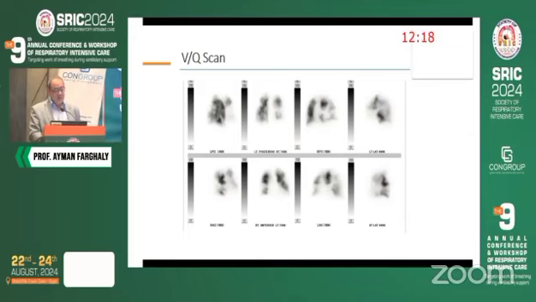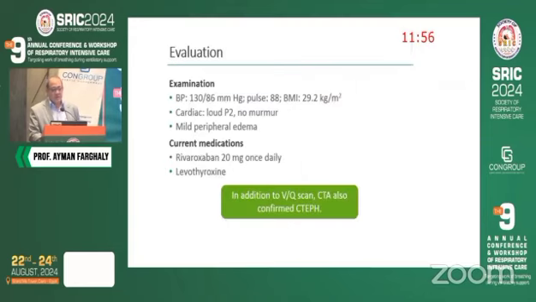And by the way, you should know that the VQ scan is more sensitive for chronic thromboembolism, vice versa with the acute pulmonary embolism. In acute embolism, CT pulmonary angio is the gold standard. But when you look for chronicity, you have to go with the VQ scan.